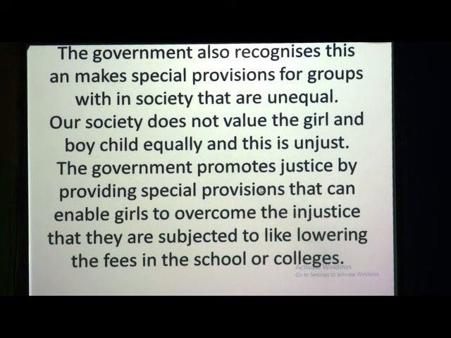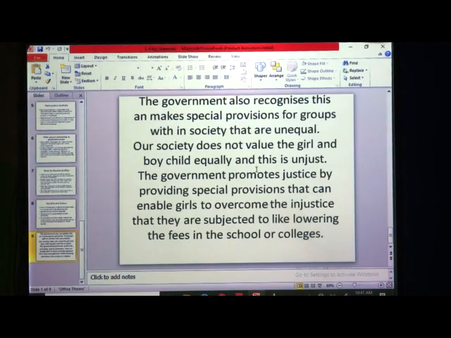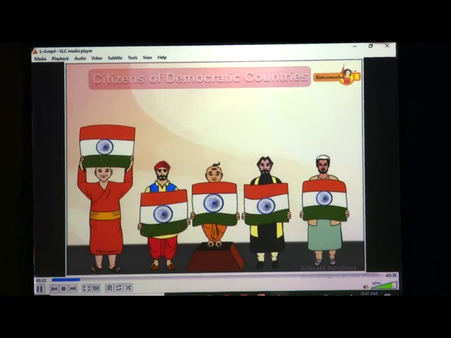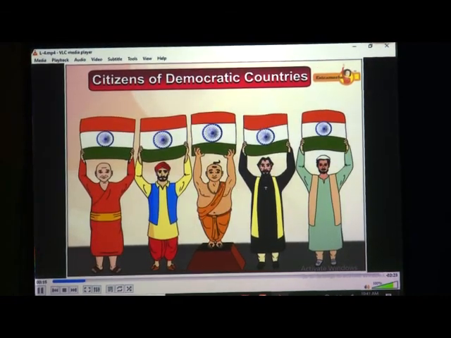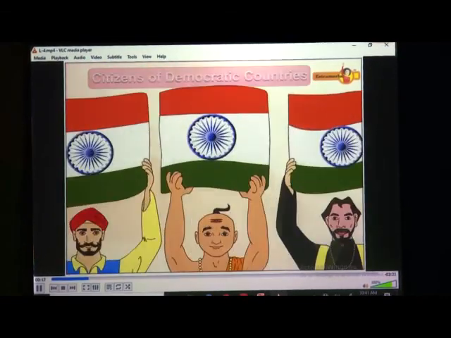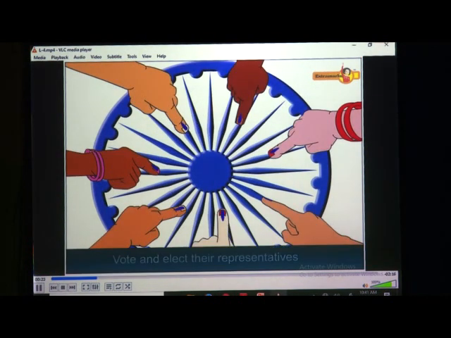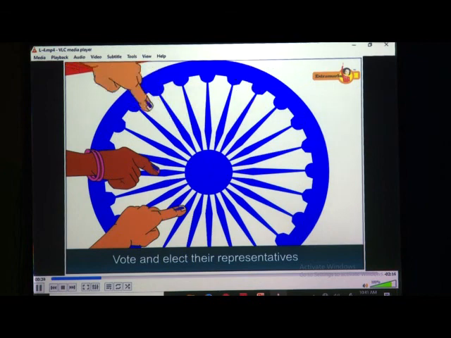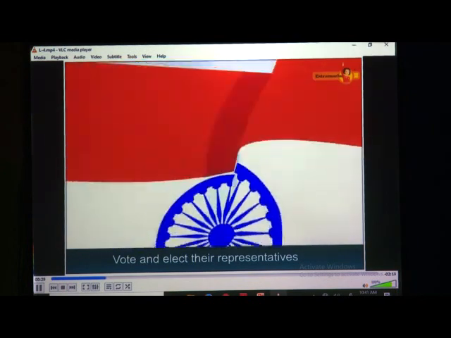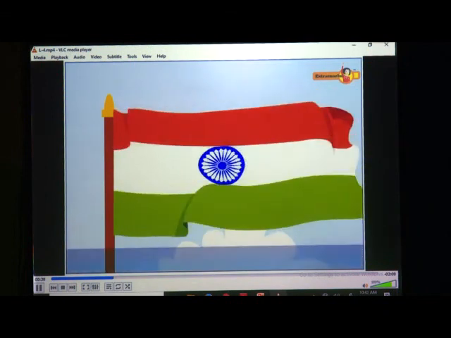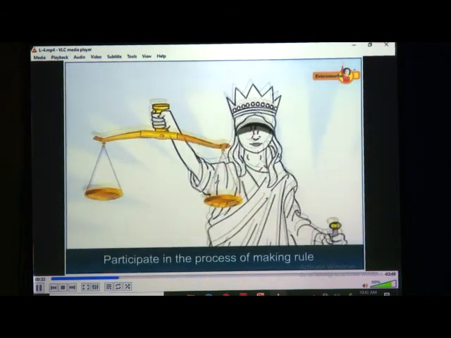Now we are going to see a video on how the people participate. Citizens of democratic countries play an important role in selecting their leaders or representatives by voting in an election. It is one of the best ways to participate in law and decision-making process.